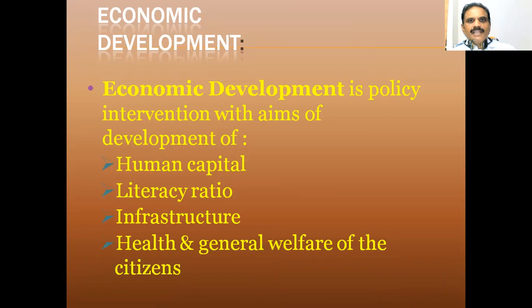The next is health and general welfare. As we know, health is wealth, so that is related to this. If everything is good, health and hygiene, then naturally the production of items will also be more.